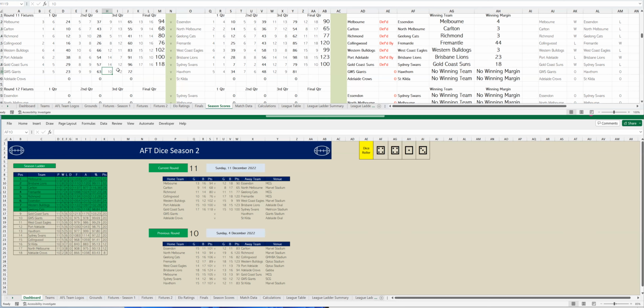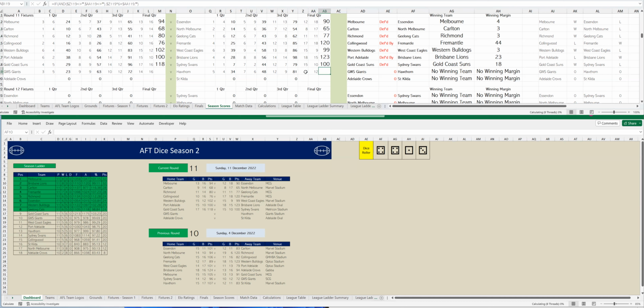So at 3/4 time, GWS are trailing by 9 points. In the last quarter, GWS have kicked 4 goals 4, so that's 14 goals 16 to Hawthorn 1-3, so that's 13 goals 12.